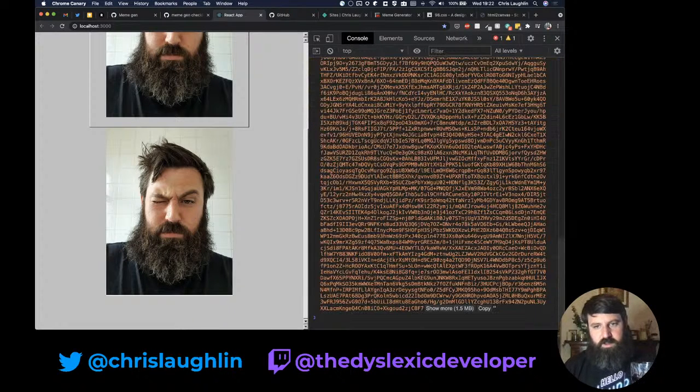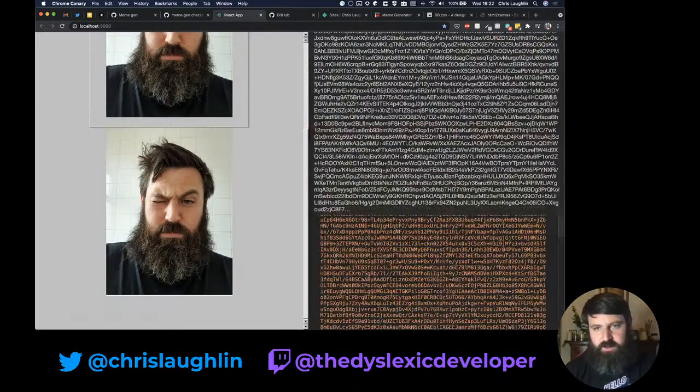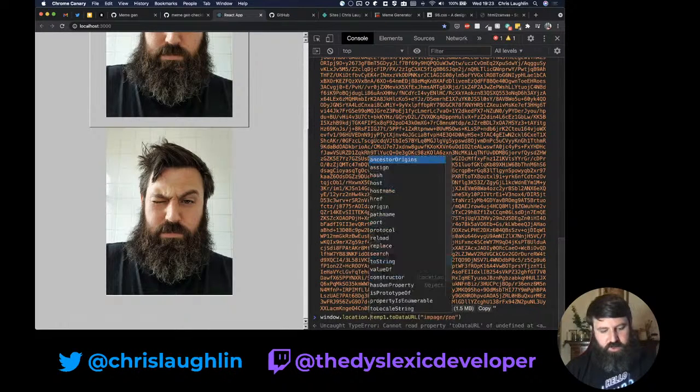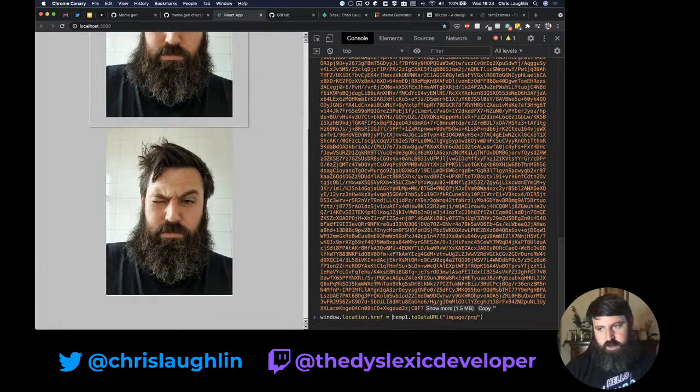So this gives us the actual data for that image, which we can then pipe to the browser. So we have something that we can work with. Now that's huge, and there's nothing really we can do with that. But I've seen before, if I can pass that to the location window and see if it'll trigger that as a download. So I do window.location.href equals that.